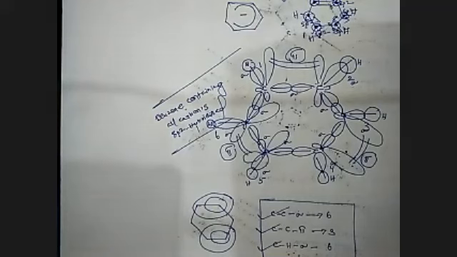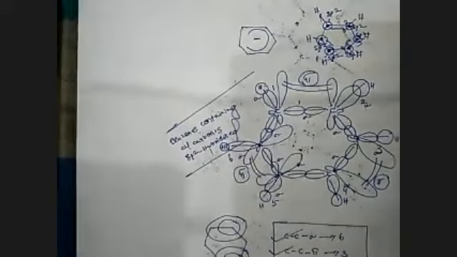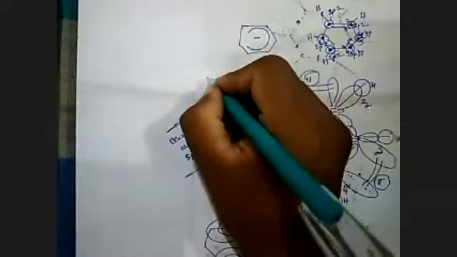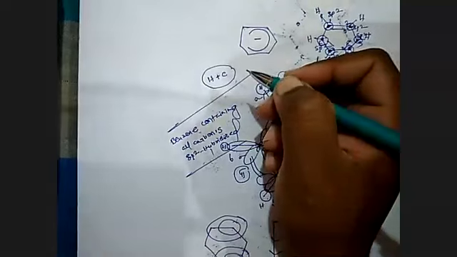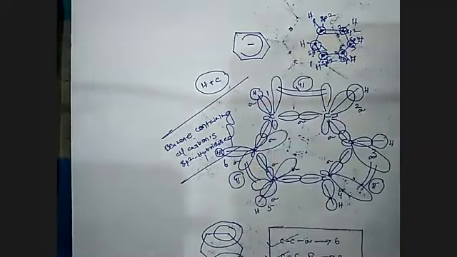Then how are we saying benzene is an organic compound? Benzene is known to be an organic compound. Why? Because it is a hydrocarbon. Benzene is the combination of hydrogen plus carbon. Benzene is known to be a hydrocarbon system.